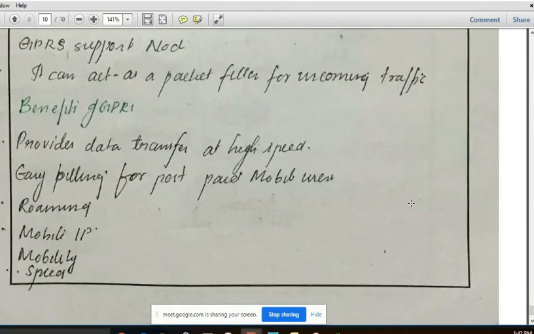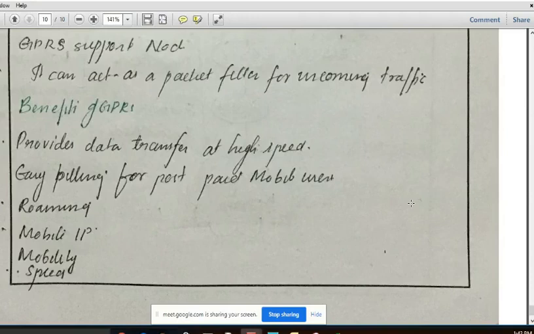It also provides easy billing for post-paid mobile users, roaming, mobile IP, mobility and speed. These are the benefits of using GPRS. The main benefits include roaming, that is it provides a roaming facility to users with the help of GSM, and mobile IP, a concept provided by GPRS, and it can trace each subscriber's activity easily.